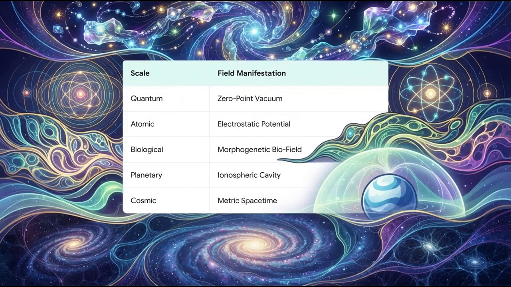And here is the wild part. This continuous medium builds across every single scale of nature. At the absolute smallest quantum level, it acts as the zero-point vacuum field. Scale that up to the atomic level, and it becomes the electrostatic potential field. Keep scaling up through living biological morphogenetic fields, all the way to planetary ionospheric cavities, and ultimately the metric spacetime of the entire cosmos. You see, these aren't separate domains. They are scale-invariant layers of the exact same continuous medium.